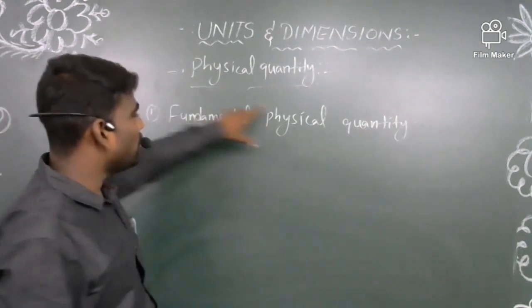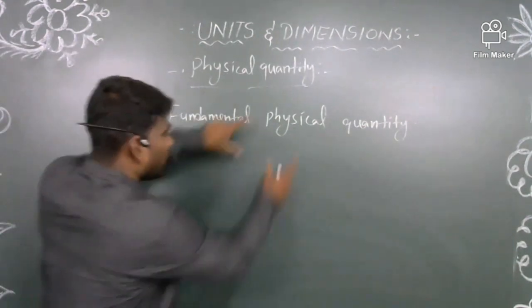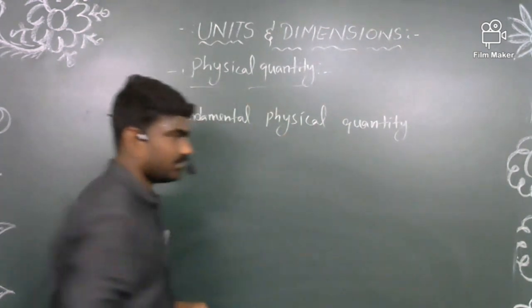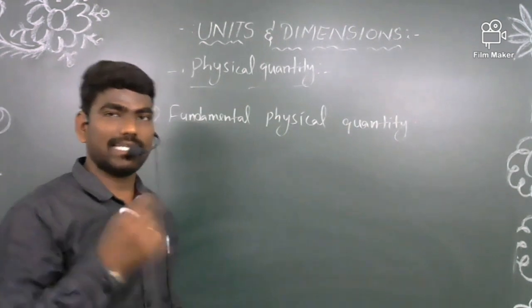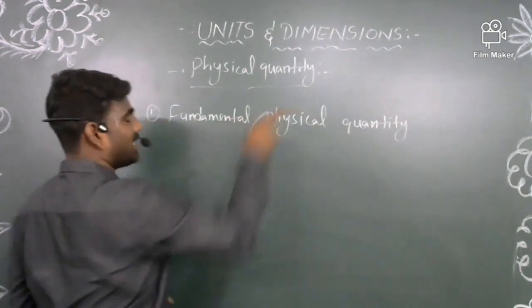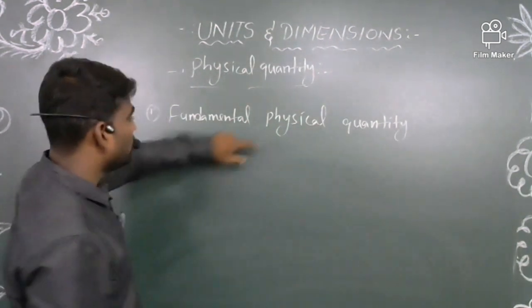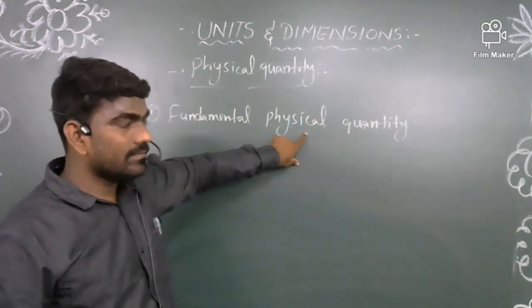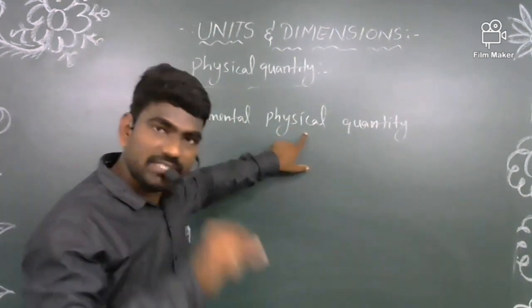Just look at what is meant by a fundamental physical quantity. When can we consider a physical quantity as a fundamental physical quantity? A physical quantity may or may not depend on other physical quantities.